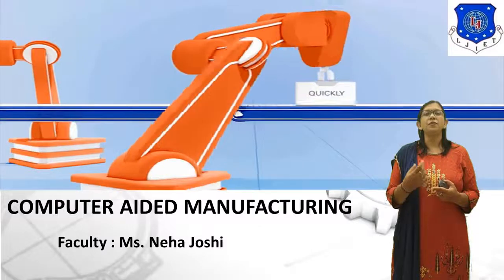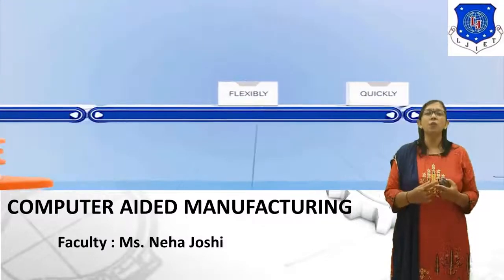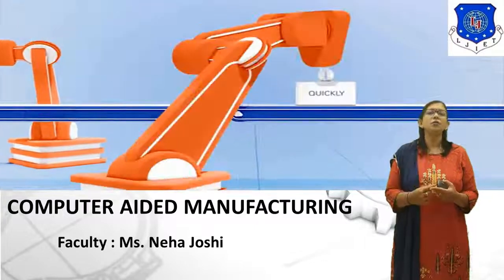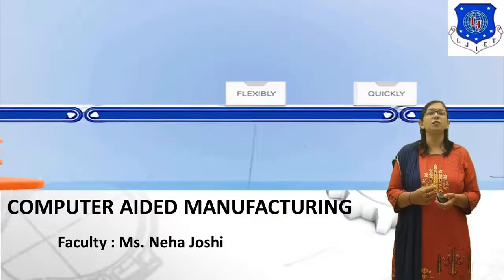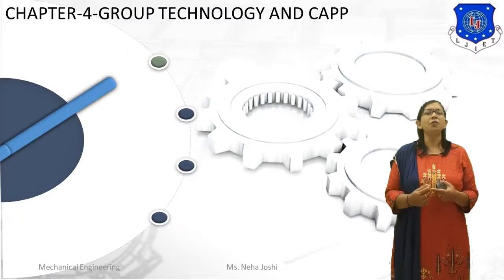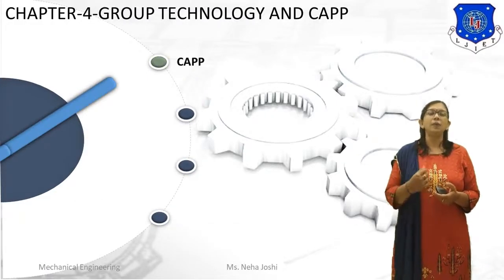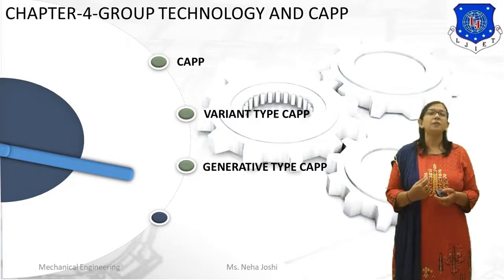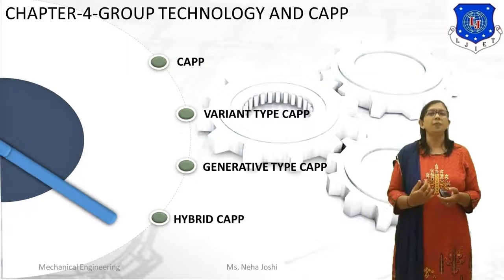In the previous session, we had discussed what a part coding system is, the Opitz classification system, advantages of group technology, and limitations of group technology. In today's session, we will cover different topics like CAPP, which is Computer Aided Process Planning, then Variant Type CAPP, then Generative Type CAPP, and Hybrid CAPP.